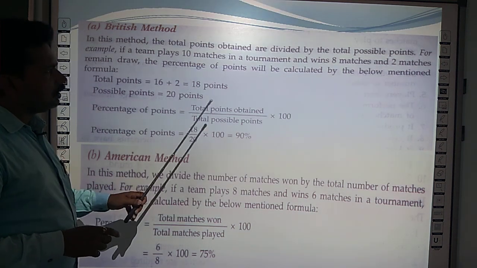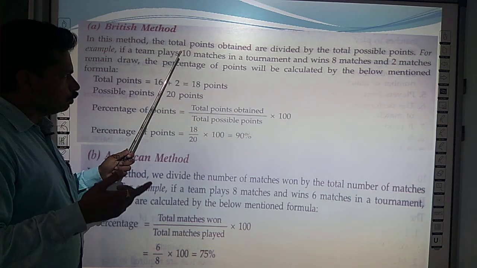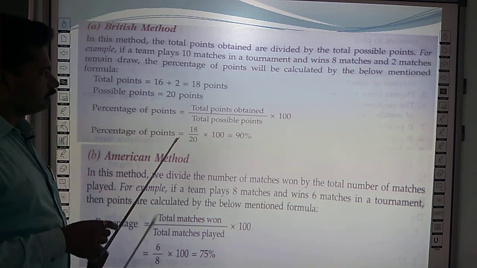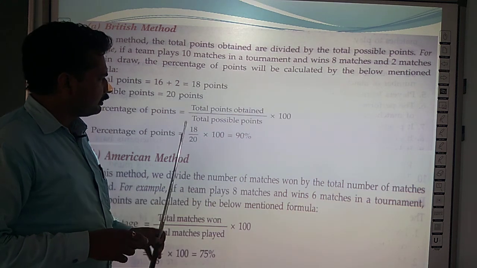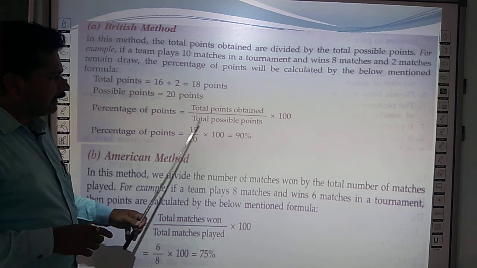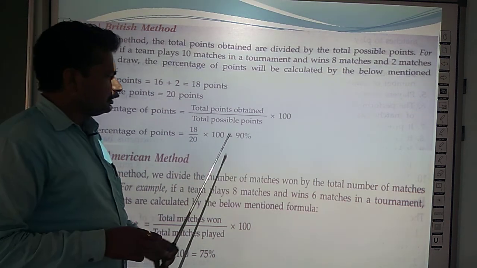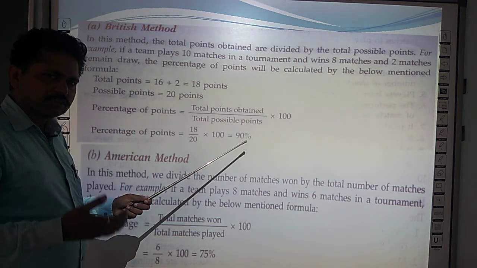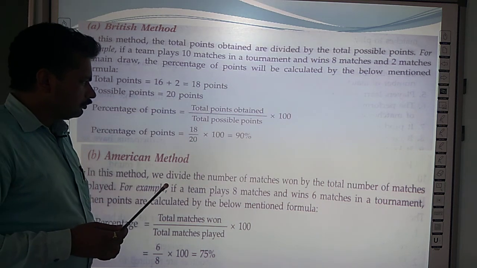The total possible points: there are 10 matches, 10 into 2, so 20 points are possible. Now there is a formula: percentage of points is equal to total points obtained into 100 upon total possible points. So the points obtained are 18 and total possible points are 20. The performance of the team is 90%. The team which secures the maximum percentage is considered the winner.